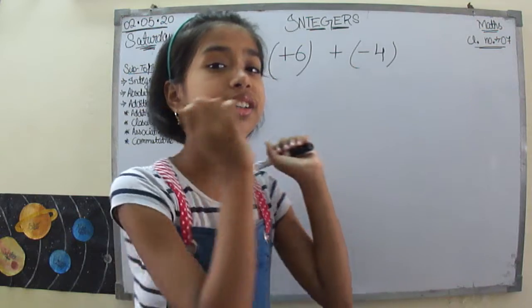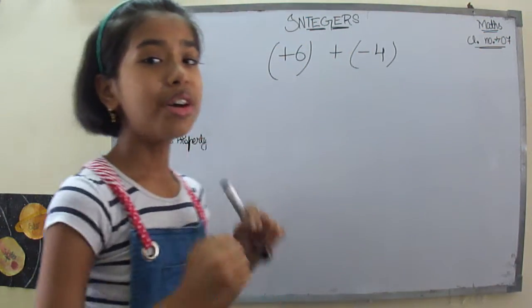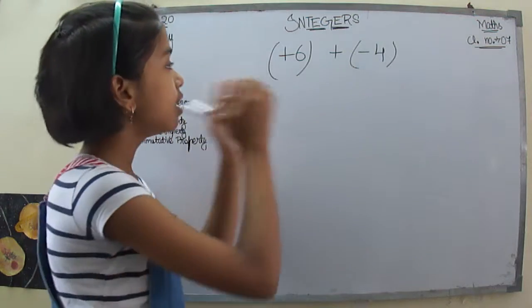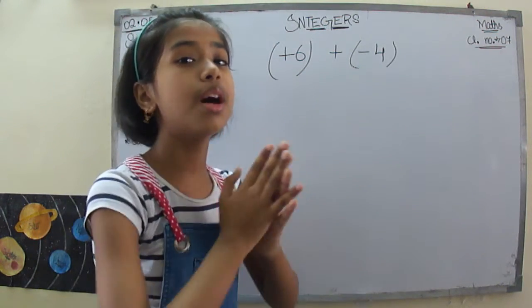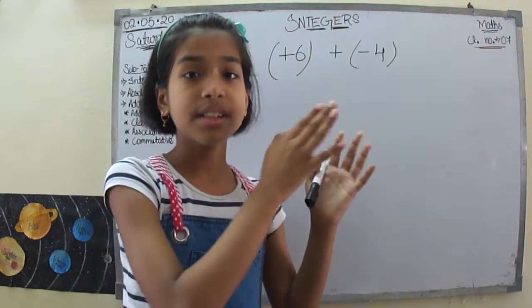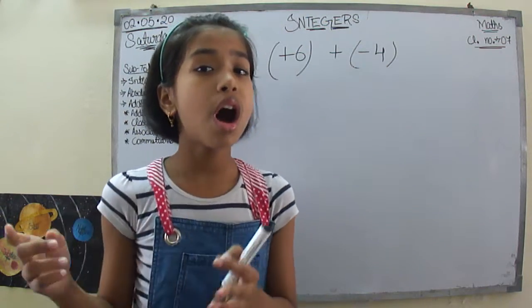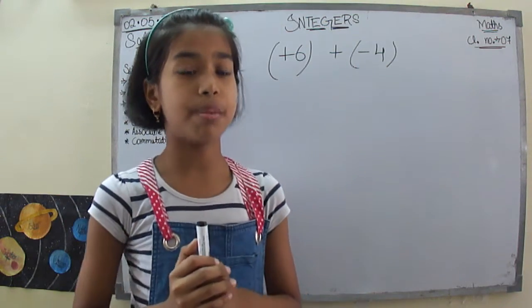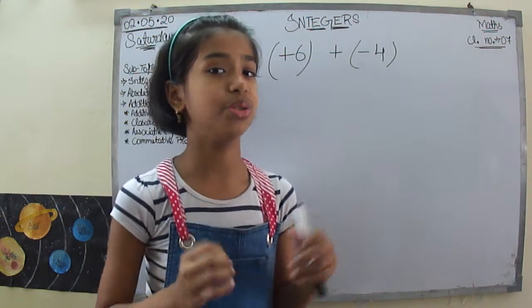Now let's solve this problem. Firstly, you have to look at this equation. You have to see that if there are different or opposite signs, if I want to add a positive number to a negative number or a negative number to a positive number, here is a way to do that.